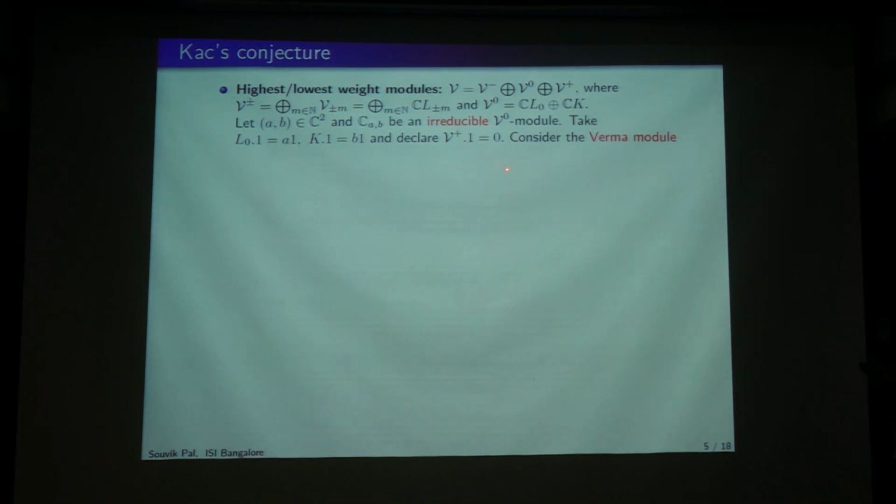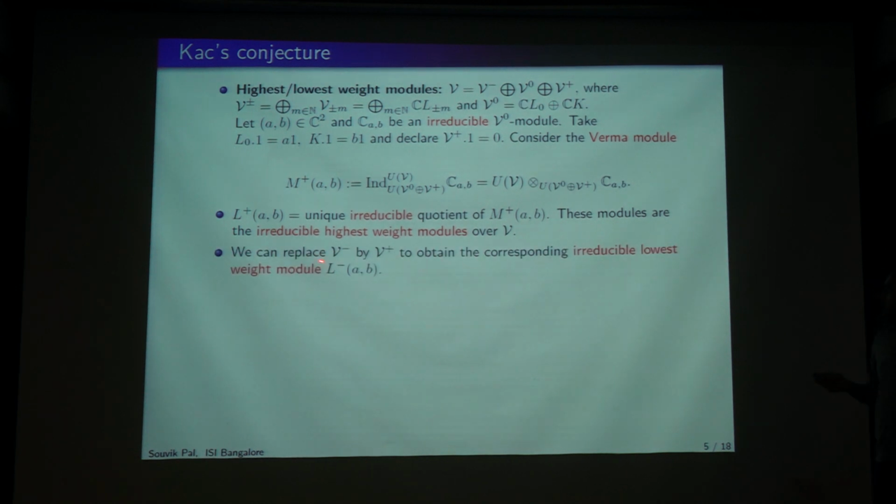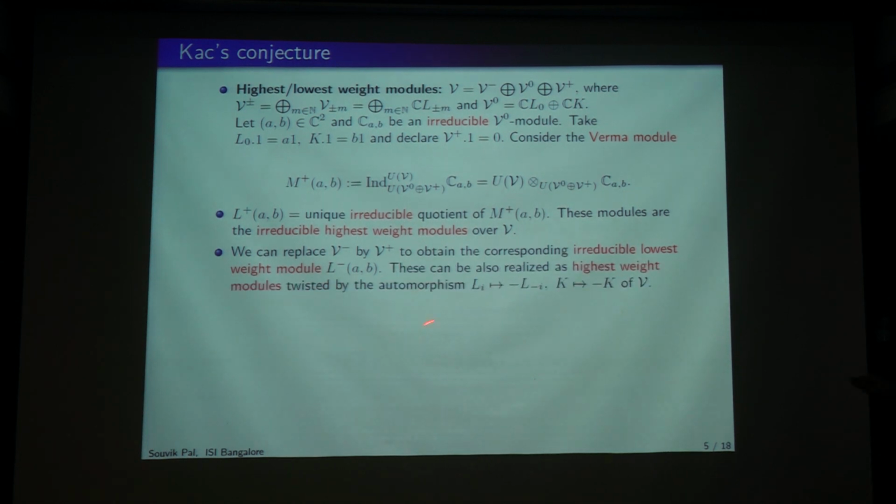And we declare the positive part to be acting trivially. Now you consider the Verma module like you always do by this induction functor. And then we know it will have a unique irreducible quotient. So these modules are the irreducible highest weight modules over the Virasoro. And we can do a similar thing by replacing this positive part by the negative part, and these are called the irreducible lowest weight modules. We don't really care much about them because they can also be realized as highest weight modules twisted by this automorphism.